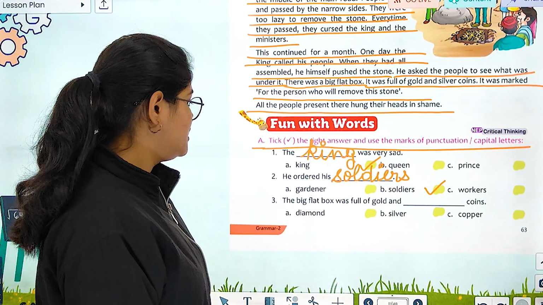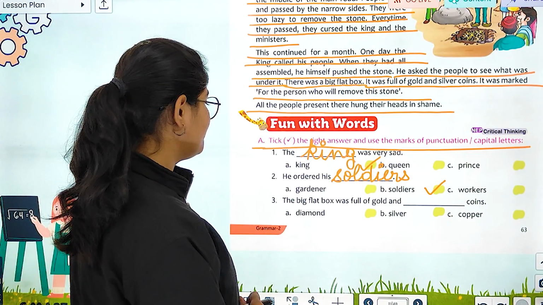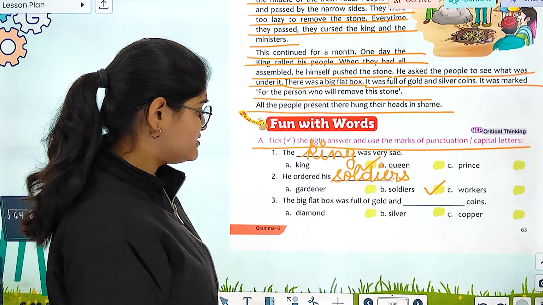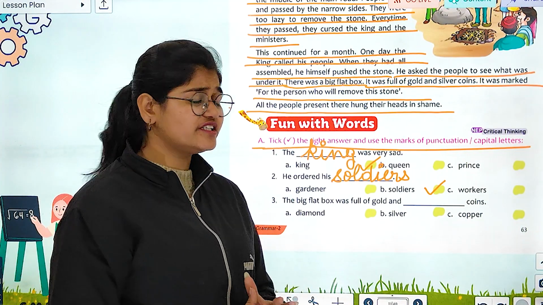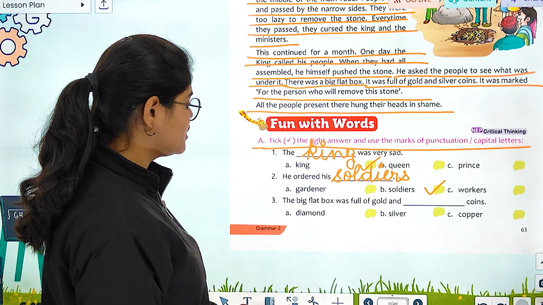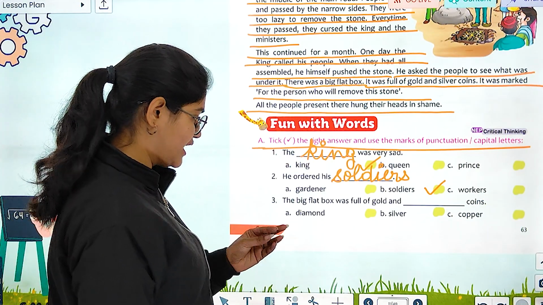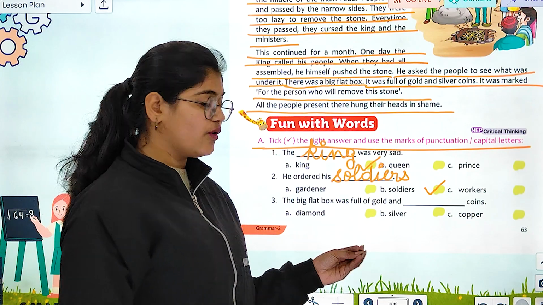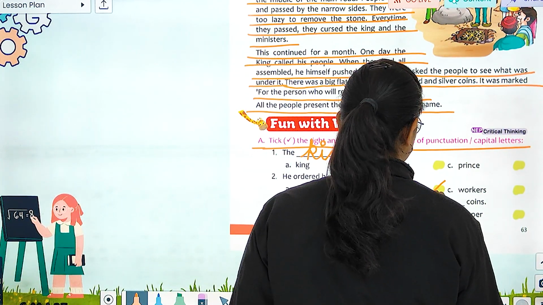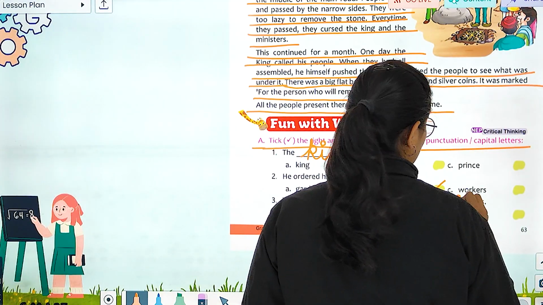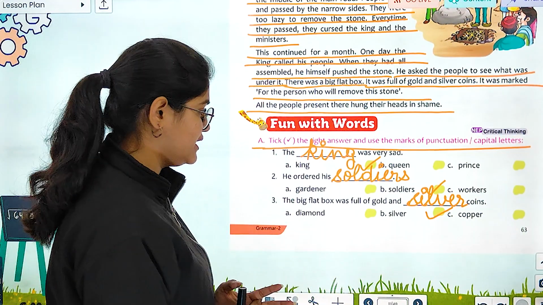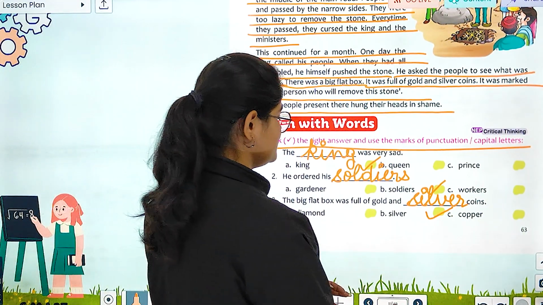Correct? Now, the big flat box was full of gold and तो जो बड़ा सा वो फ्लैट बॉक्स था वो किस चीज से भरा हुआ था? It was actually filled of gold, and options are diamond, silver, or copper. So we all know that the box was filled of gold and silver coins. So let's take the correct option. That is option D. Correct? Moving ahead.